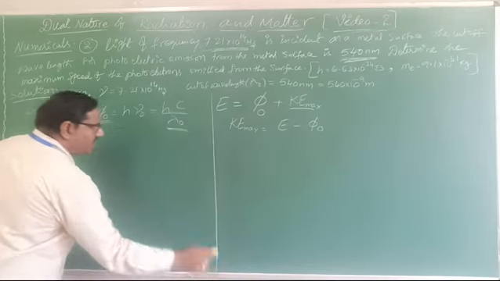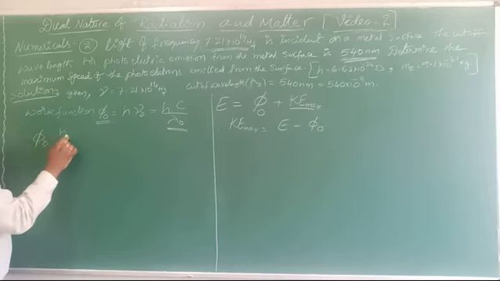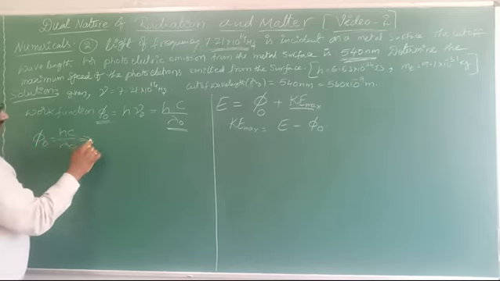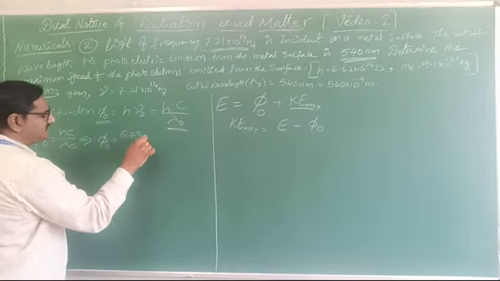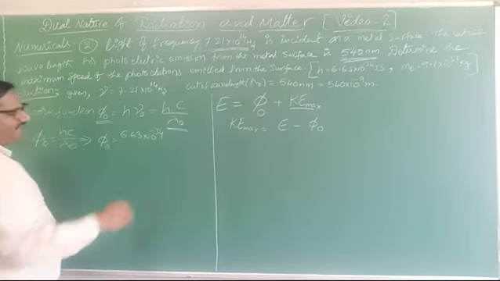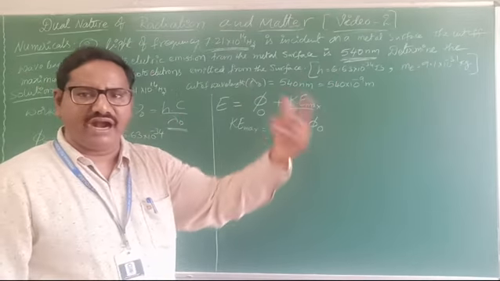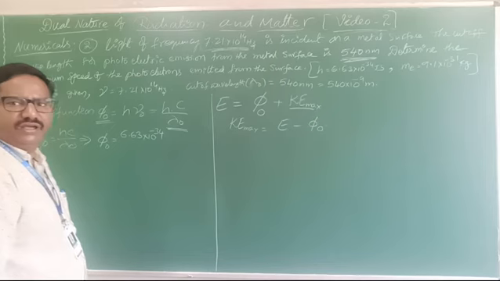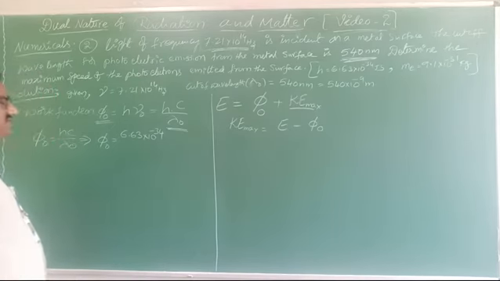Okay, so by using this, phi naught equal to hc by lambda naught. The value of h we already know, 6.63 into 10 power minus 34. Already in this numerical they gave it; if not, we must remember that value. 6.63 into 10 power minus 34 joule second.